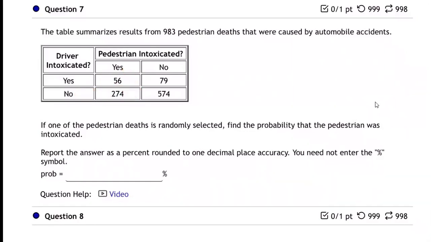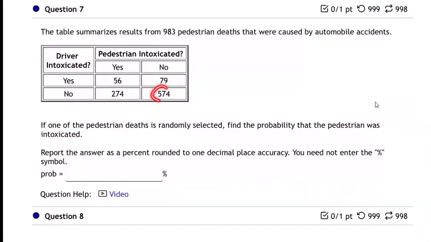Okay, next, what about these 79 people? Well, in those 79 cases, the driver was intoxicated, but the pedestrian was not. So probably it was the driver's fault then. Probably the driver, being drunk, ran over a pedestrian who was not drunk in those 79 cases.